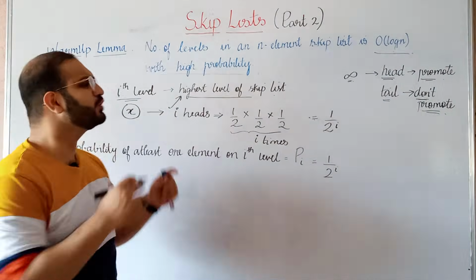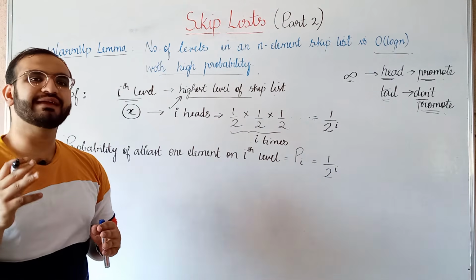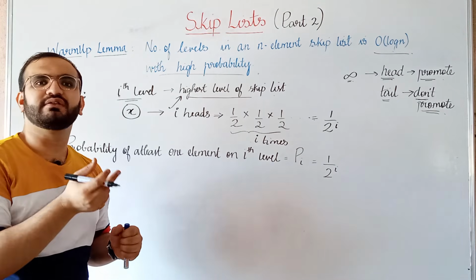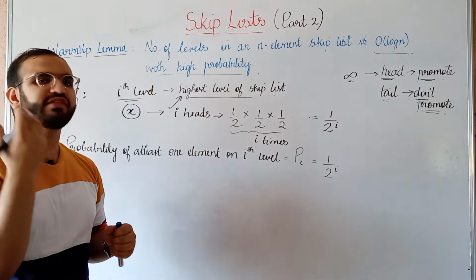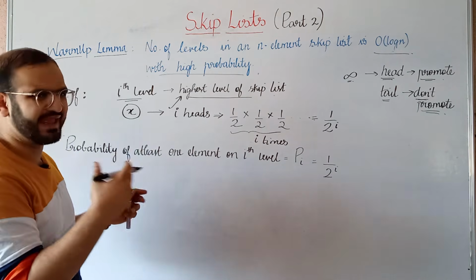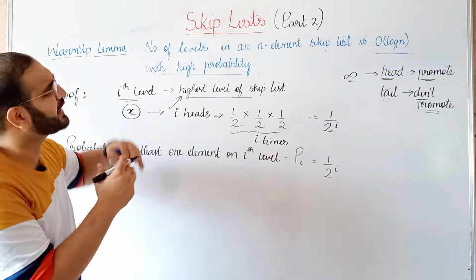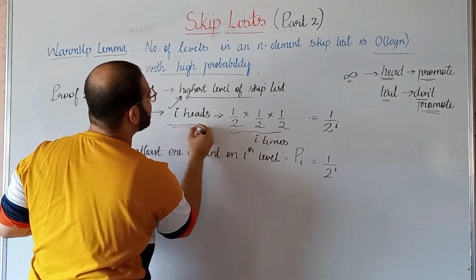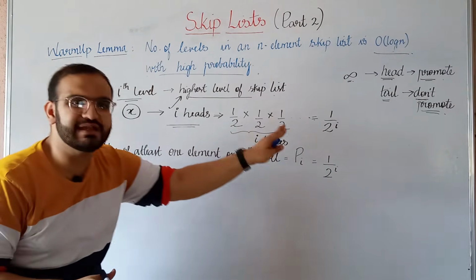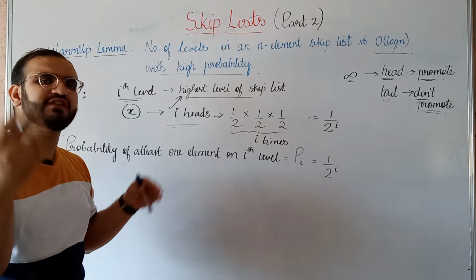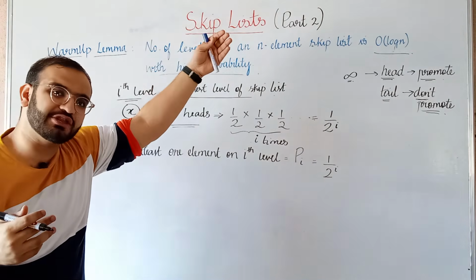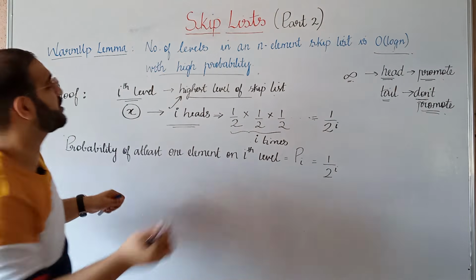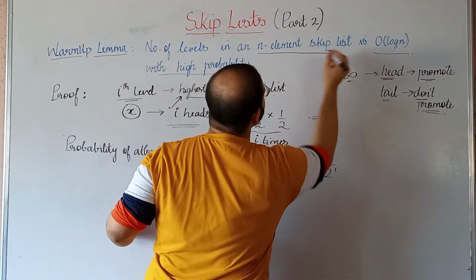But if you look at it very clearly, you have n elements in your skip list, and each of these elements would have been inserted at some point of time, right? So any one of these n elements can actually reach up till the ith level by following such a condition that they will get i heads on insertion. It necessarily doesn't have to be just one element, because here we are looking at a skip list with n elements.